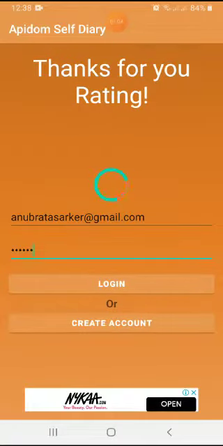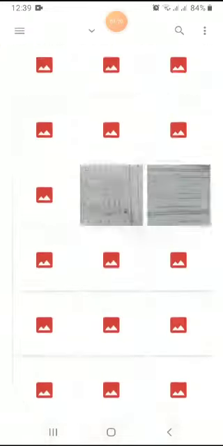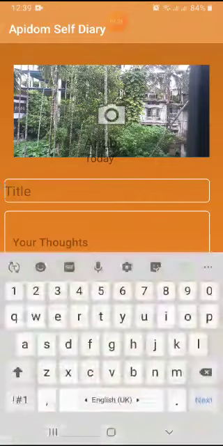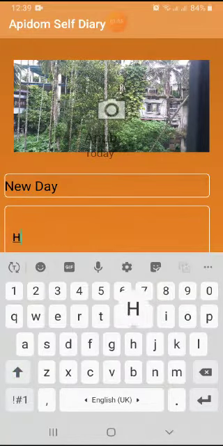It's loading. Yeah, it's opening. So it will ask me to post one journal. So let's see. Let's find a suitable image for this journal. Let's say this image. Let's say the title will be New Day and the thoughts will be how beautiful.